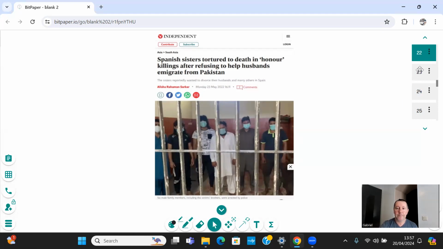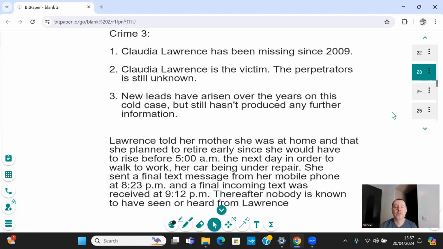Crime number 3, Claudia Lawrence. Claudia Lawrence has been missing since 2009. She finished work, was out one evening and was never seen again. There's been new leads on this case, but obviously it has come to nothing. So of course, Claudia Lawrence is the victim, the perpetrator, we just don't know. As I said earlier, new leads have arisen over the years on this cold case, but it still hasn't produced any further information. The police probably think that she might have sentenced herself to a new life. There's nothing to prove that.